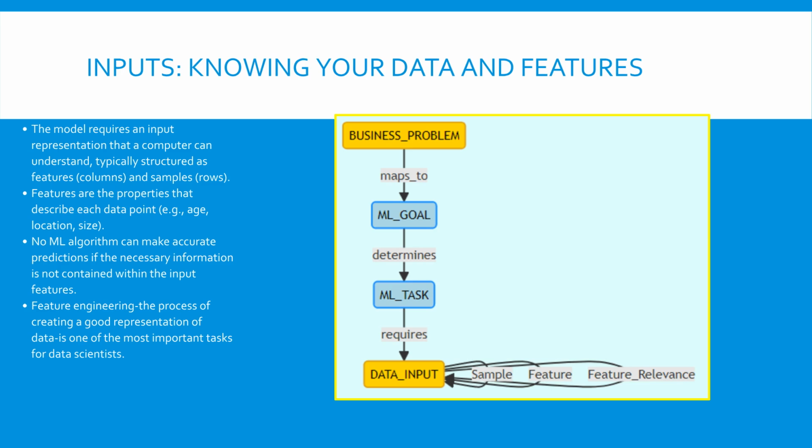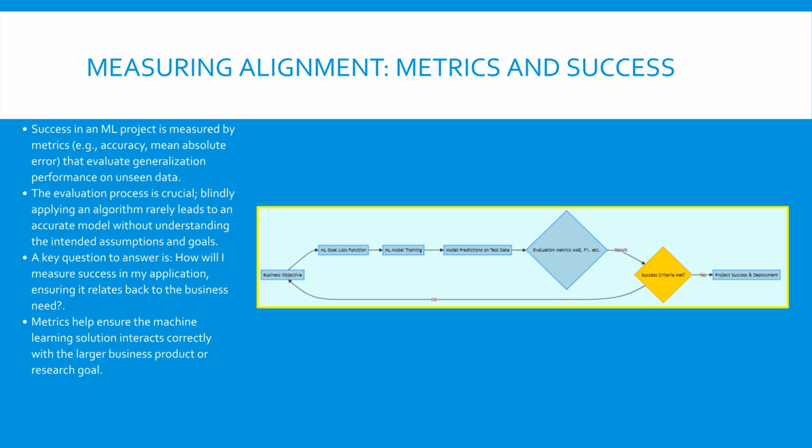The input data acts as the knowledge base from which the model extracts patterns. The final, continuous step in alignment is measuring success, which means knowing if your model generalizes accurately to new, unseen data. We use evaluation metrics, such as accuracy for classification tasks, or mean absolute error for regression tasks, to quantify this success. Critically, blindly applying an algorithm without understanding its underlying assumptions and how it interacts with the data will rarely produce an accurate model.